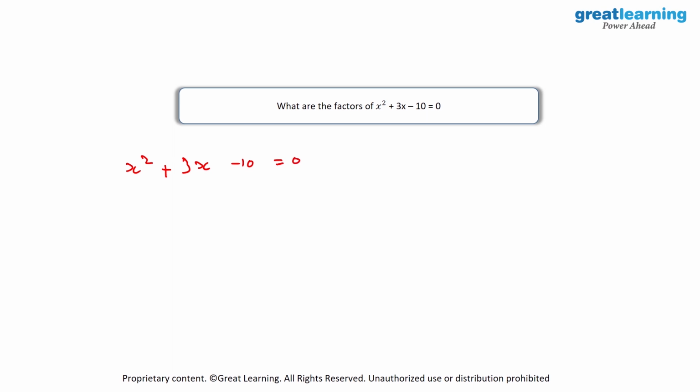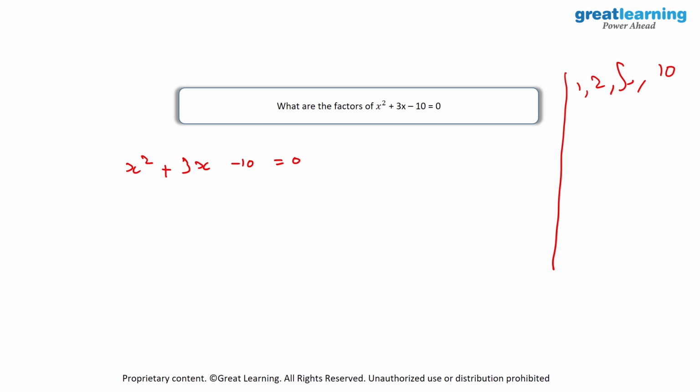Now, you see this last coefficient over here. So you have minus 10. So what you do is, you start off by writing down all of the factors of minus 10. So you will have 1, 2, 5 and 10. So these are the factors of minus 10.